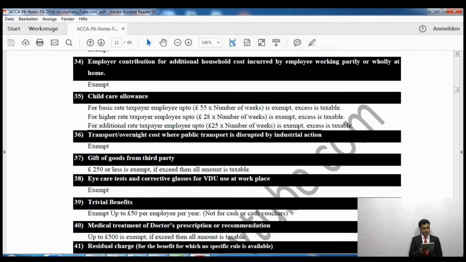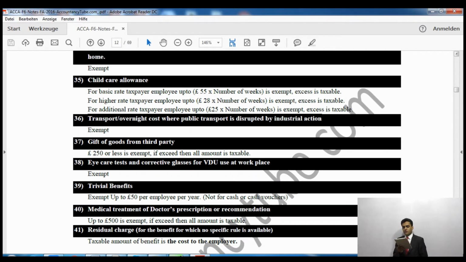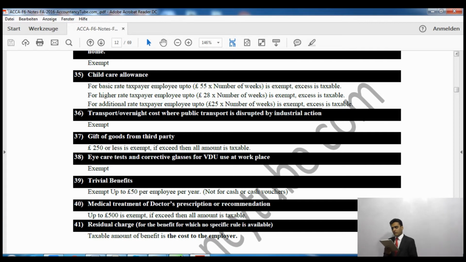Child care allowance, please mark it as important. This is very, very important. Now child care allowance is exempt depending on how much the salary is, right? So for basic rate taxpayer employees, up to £55 is exempt. £55 means £55 multiplied by number of weeks, so £55 per week, and the excess is taxable.